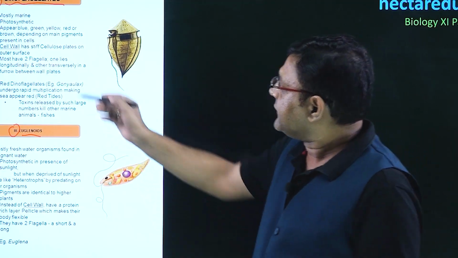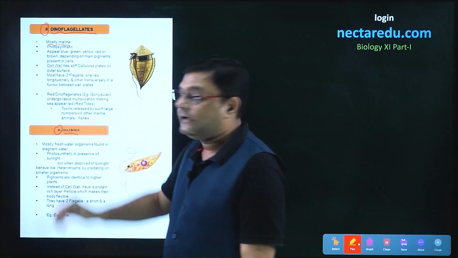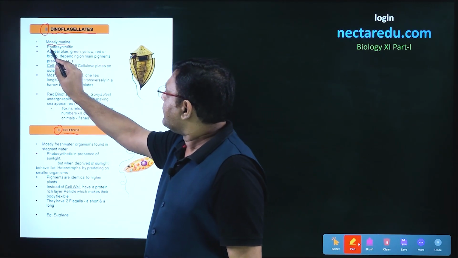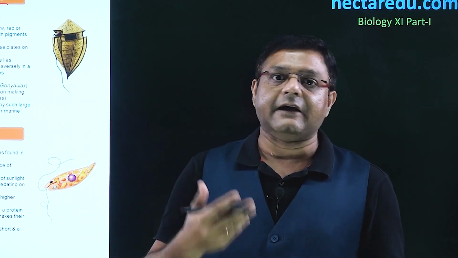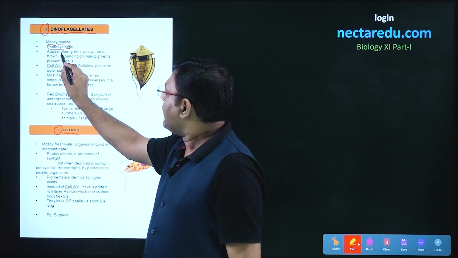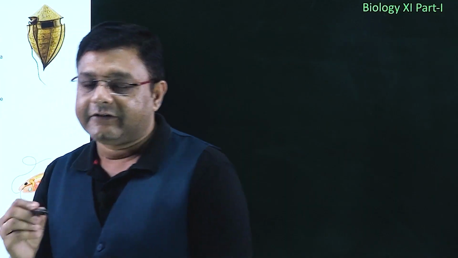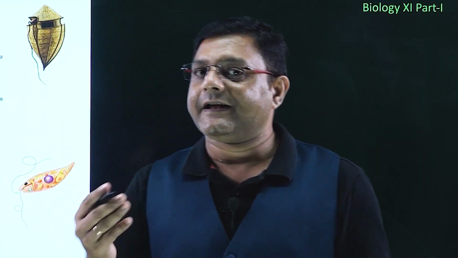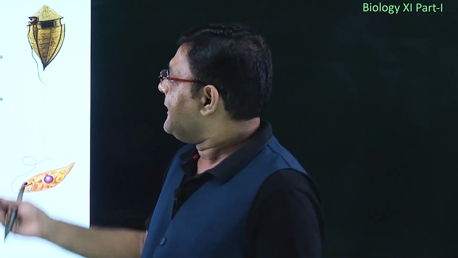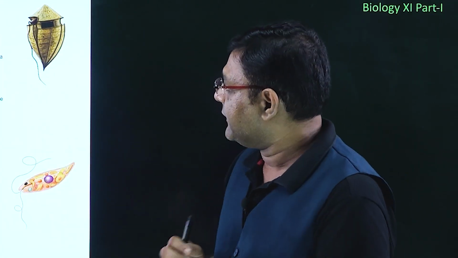Now, talking of the habitat of dinoflagellates, these are mostly marine. These are photosynthetic, and in this case the color can be different. So these can be of blue color, green color, yellow, red or brown. It will depend on the main pigment which is present in the cell. So whatever is the color of the main pigment, this particular dinoflagellate will take the color of that pigment.